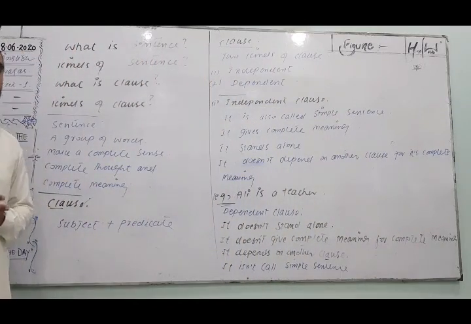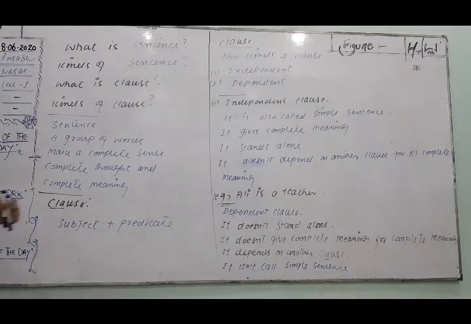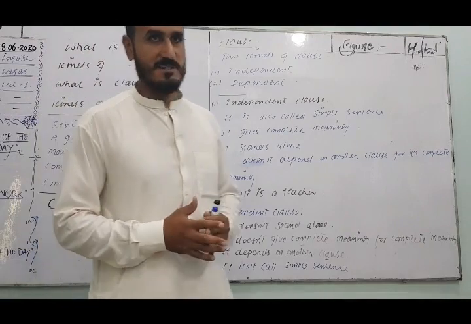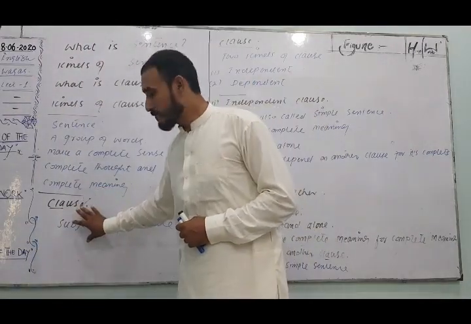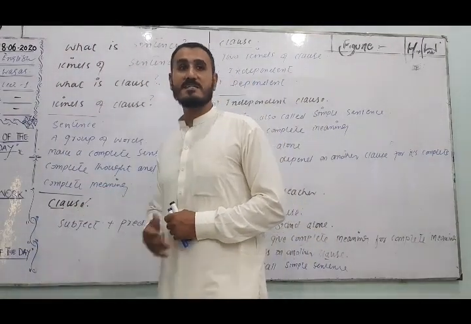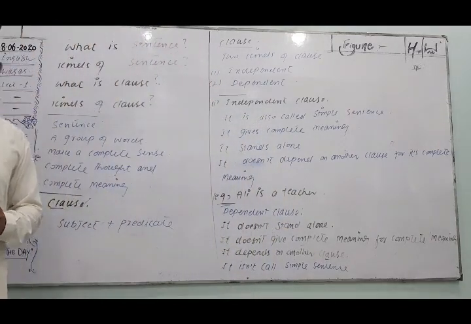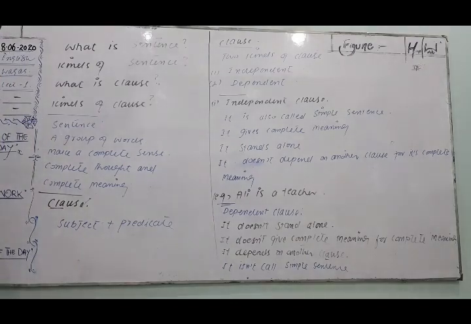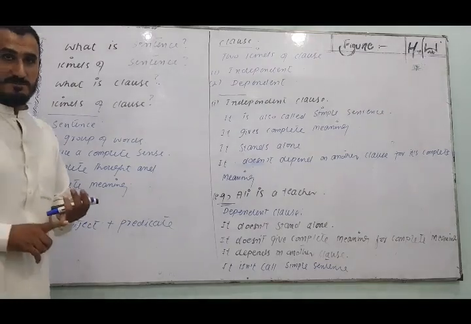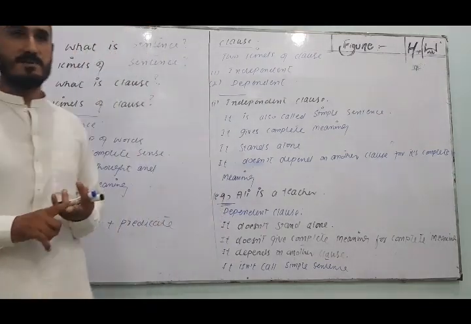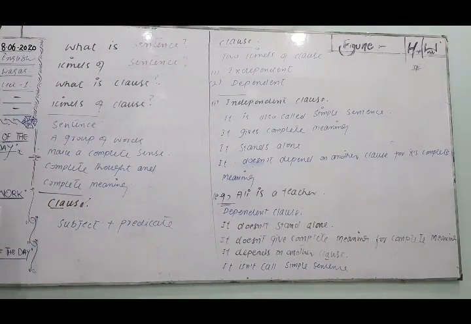Before going to kinds of sentence, first of all the student must know what a clause is. If you understand the clause, you will understand all the kinds of sentences. We have simple, compound, complex and compound-complex sentences.